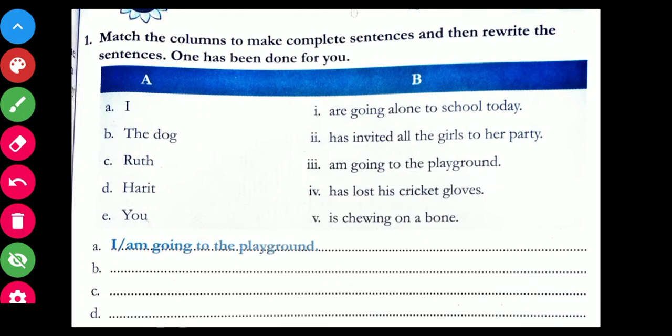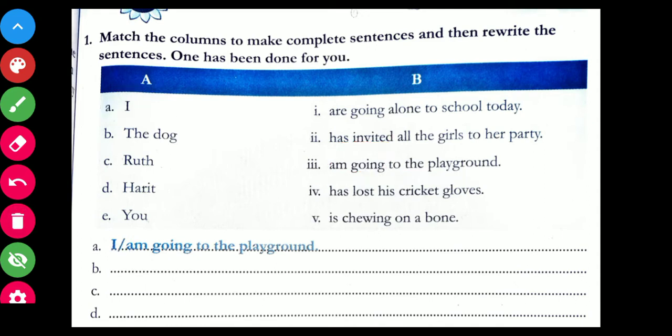How? Let's say we have the sentence "I am going to the playground." First we'll try to identify the verb. So the verb is "am going." If I ask the question, who is going to the playground? Then what is the answer? I. So "I" becomes the subject and the remaining part of the sentence becomes the predicate. And that is why, just to divide them, we have used a slash.